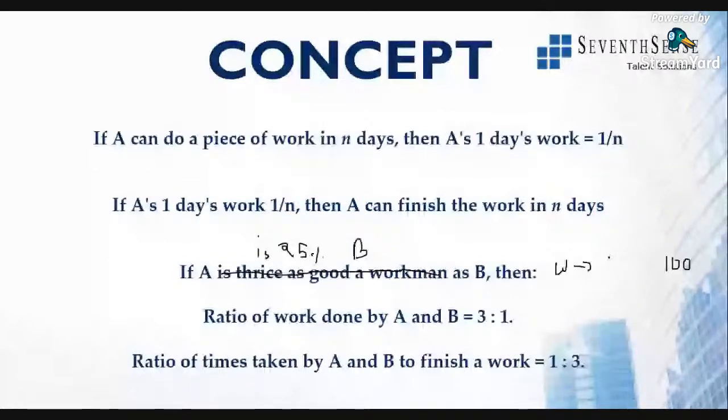Or say, for example, if B eats 100 apples at a time, then A would have already eaten 125 apples. So what would be the ratio here? 25 into 5 times, and 25 into 4 times. So this is the capacity of their work. So what will be the time? Time will be reversed.